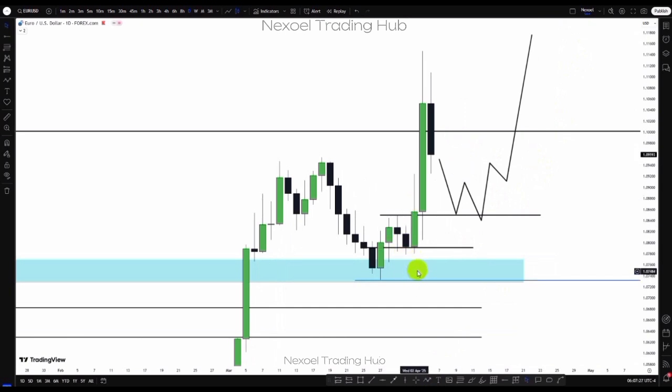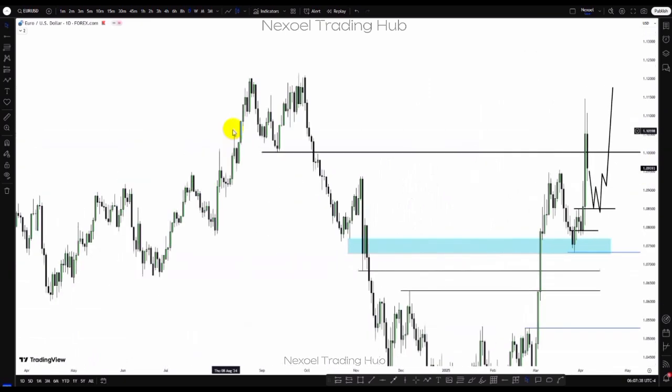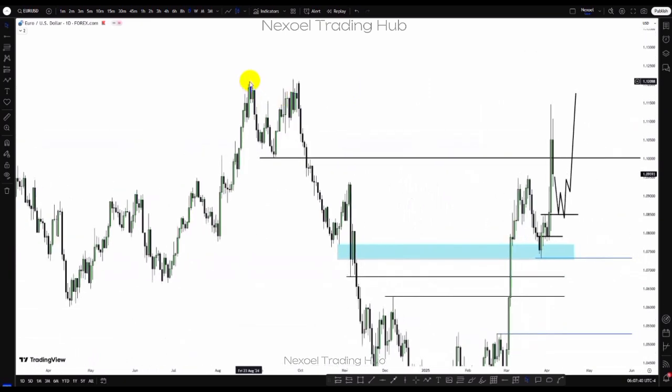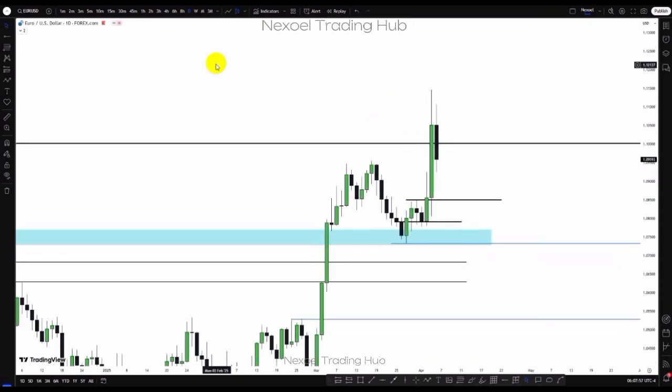We have price mitigated this weekly inversion fair value gap, took out the sell side liquidity, bullish impulse to the upside, breaking this high point. And from the weekly time frame, we can see that we have buy side liquidity. Here from the daily time frame, we can see relatively equal high points, a buy side liquidity, drawn liquidity resting here. So we would want to see the model here. If price gives us the buy model here, then we want to get bullish to the upside here in the Euro USD. Let's check the 4-hour time frame.